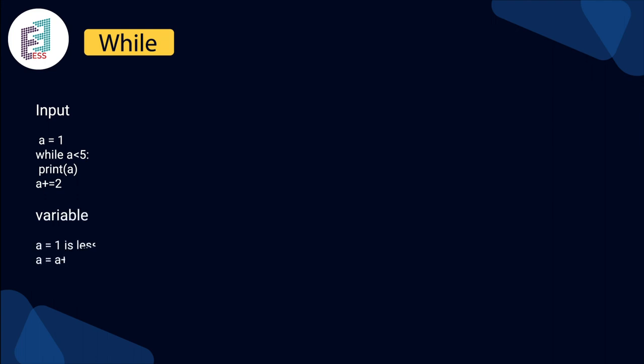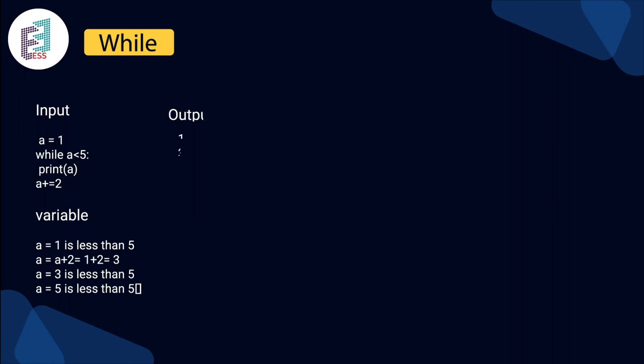Let's come to the next slide, the while statement. Here the input is given as a equals 1. While a is less than 5, we'll be printing a, and then a equals a plus 2. Here we have some variables: a is 1, and 1 is less than 5. Then a equals a plus 2, so 1 plus 2 is 3. Since a equals 3 is less than 5, a becomes 5, and 5 is not less than 5. So the output we get is 1 and 3.